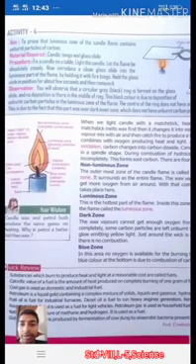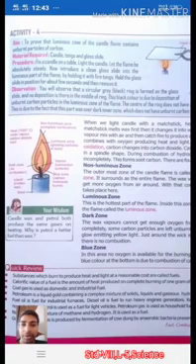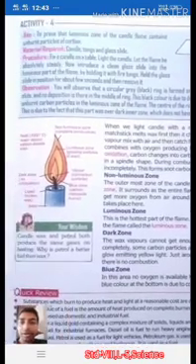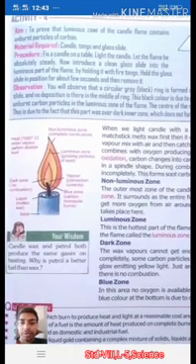Procedure: fix a candle on the table, light the candle, and let the flame be absolutely steady. Now introduce a clean glass slide into the luminous part of the flame by holding it with the tongs. Hold the glass slide in position for a few seconds and then remove it, right?